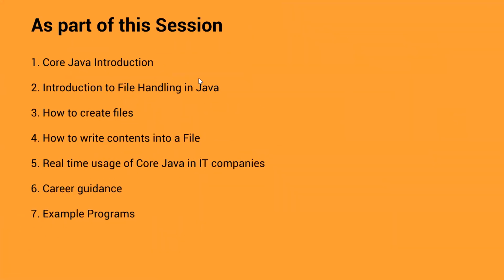A little bit of introduction, then how to create files and how to write contents into a file. We have seen how we can create the files physically and how we can write the contents using FileWriter, right?